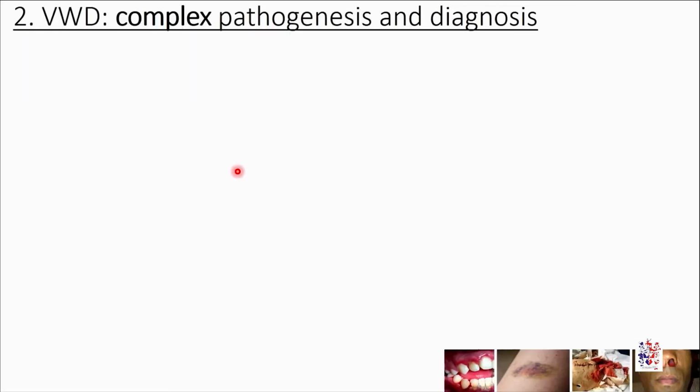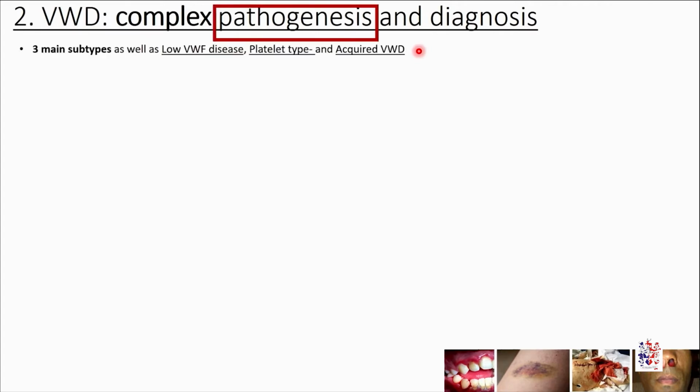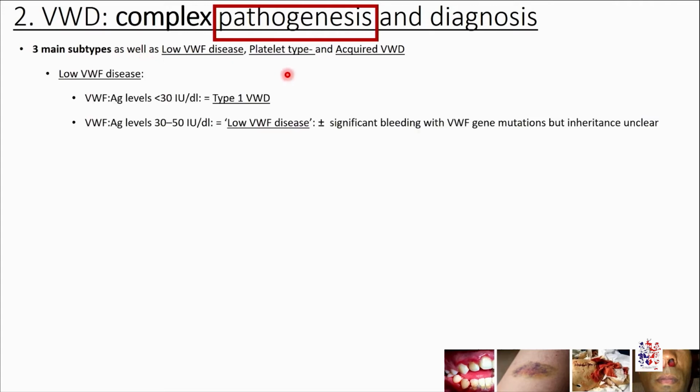So von Willebrand's disease is a complex disorder, both as far as pathogenesis and diagnosis is concerned. The pathogenesis relates to various underlying mutations in the von Willebrand's factor gene, resulting in 3 main subtypes, as well as low von Willebrand's factor disease and platelet type and acquired von Willebrand's disease. Low von Willebrand's disease is diagnosed when the von Willebrand's antigen level is between 30 and 50, 50 being the lower limit of the reference index of von Willebrand's factor.